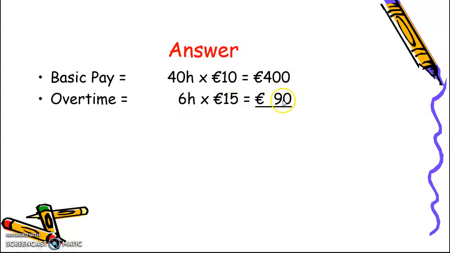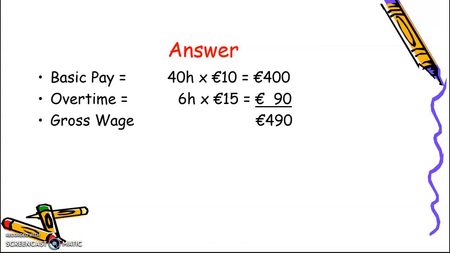And then it's important that you have the 400 and the 90 directly under each other so that we can then add that up to get our gross wage of 490. That is the answer. That is the gross wage calculated. And that is the structure that I would like you to do all of your calculations with.